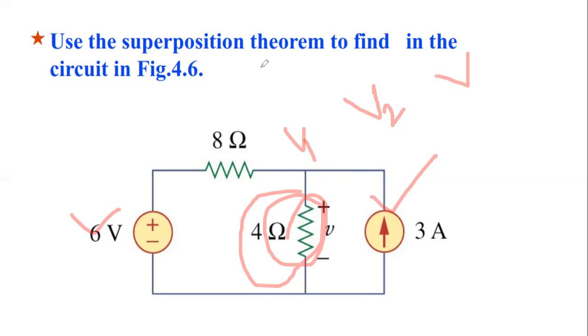So what the superposition theorem says is that the effect of individual sources is equal to their combined effect. When this was acting, voltage was V1. When this is acting, voltage is V2, or vice versa.